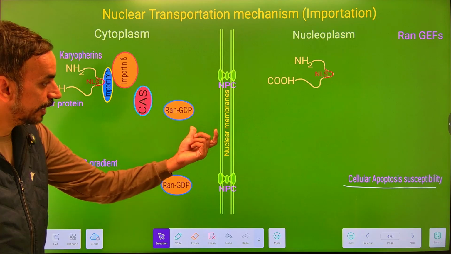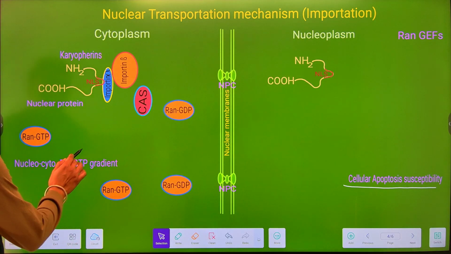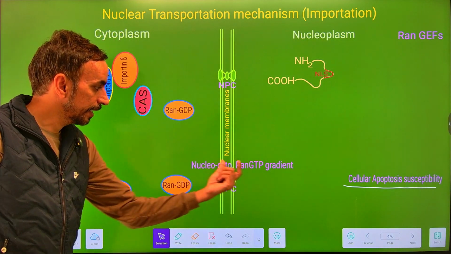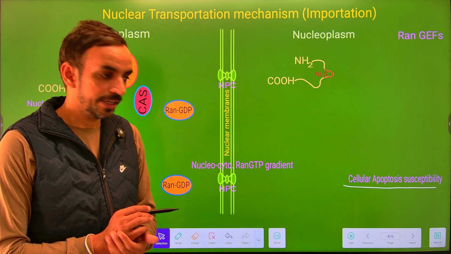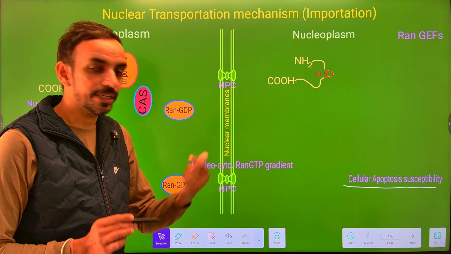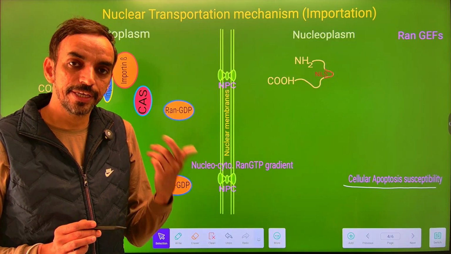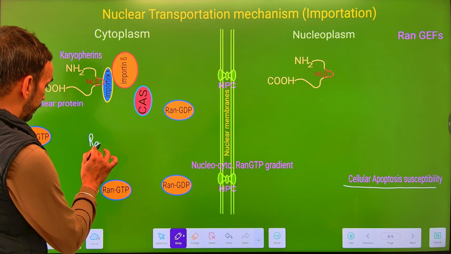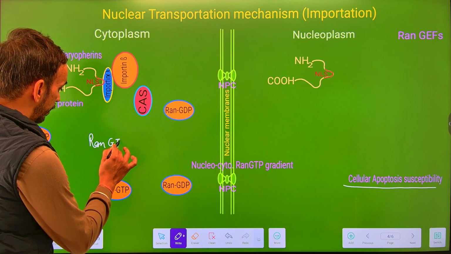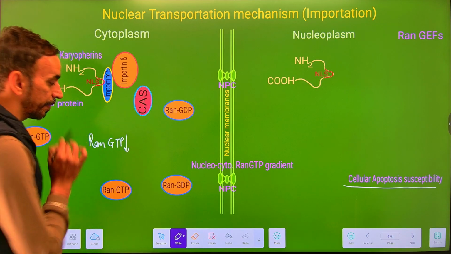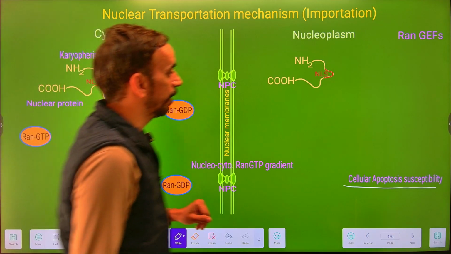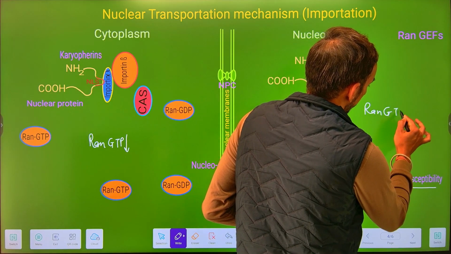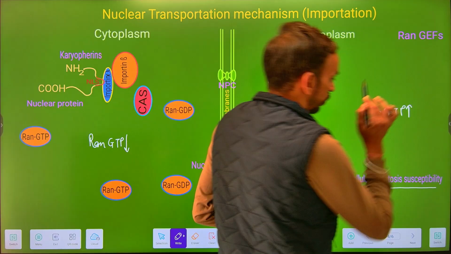Now this transportation is through a nucleocytoplasmic Ran-GTP gradient. It is through the nucleocytoplasmic Ran-GTP gradient. Now what happens is that the Ran-GTP concentration always remains lower within the cell cytoplasm, while the Ran-GTP concentration always remains higher within the nucleoplasm.